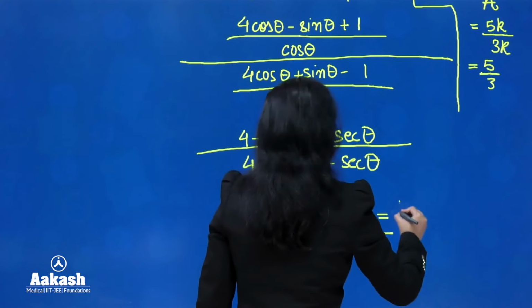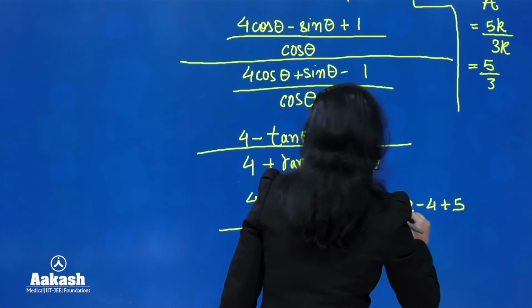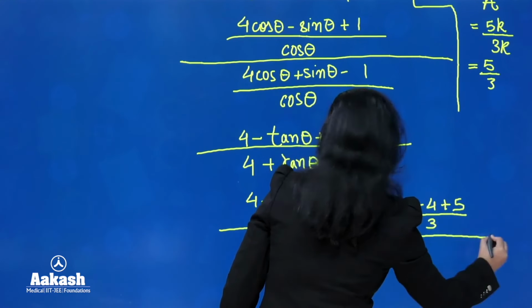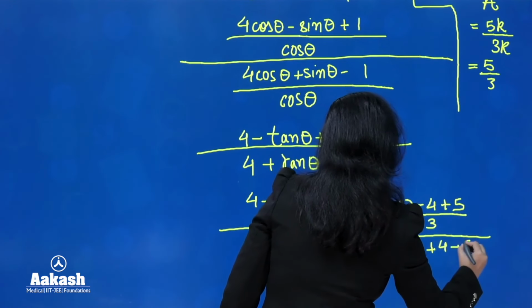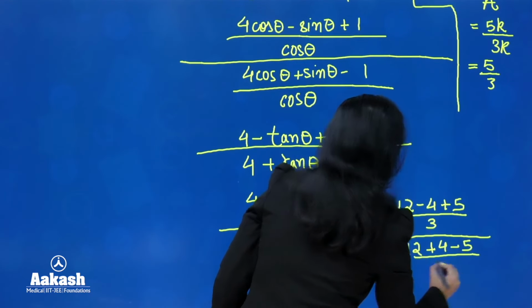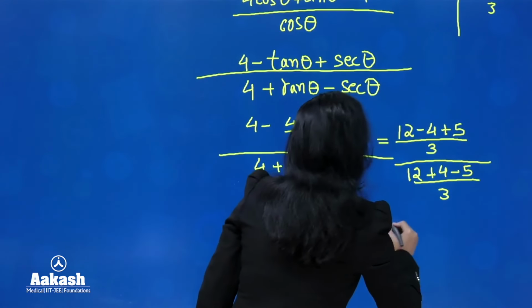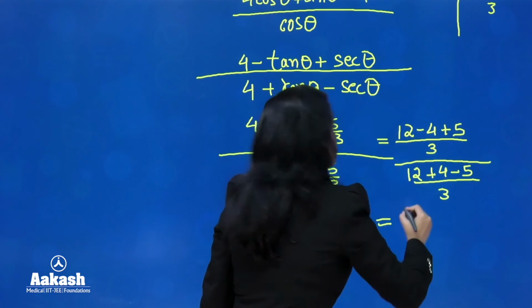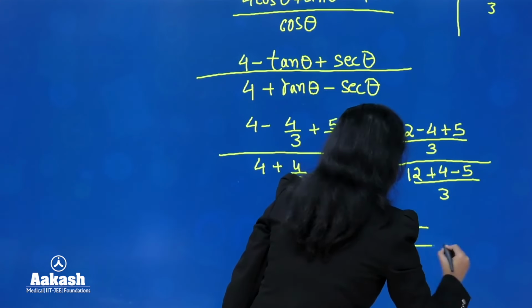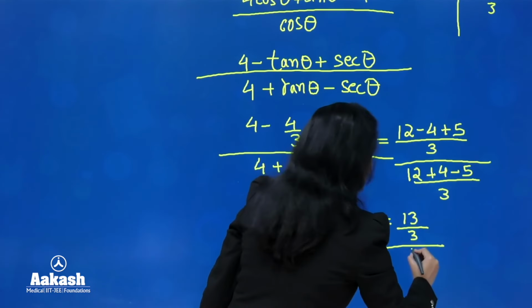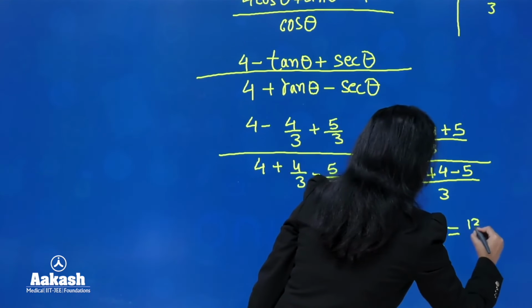So we'll have (12 minus 4 plus 5) over 3, and here we'll have (12 plus 4 minus 5) over 3. Right? Okay. So here what we will have? 12 minus 4 plus 5 is 13. So 13 over 3 divided by, here what we will have? 11 over 3. 3 and 3 get cancelled. The final answer is 13 over 11.